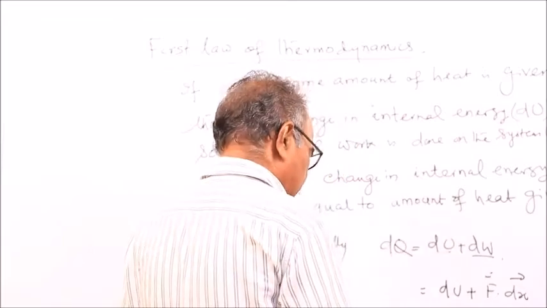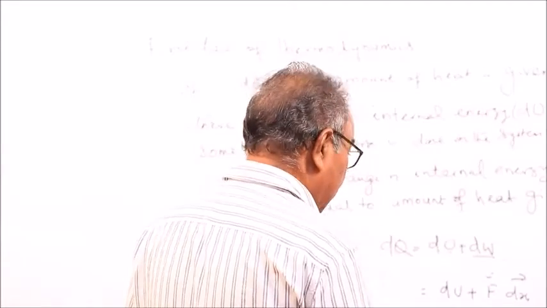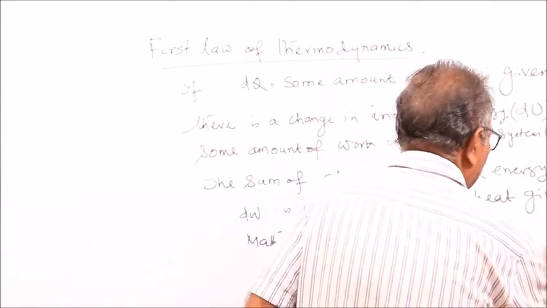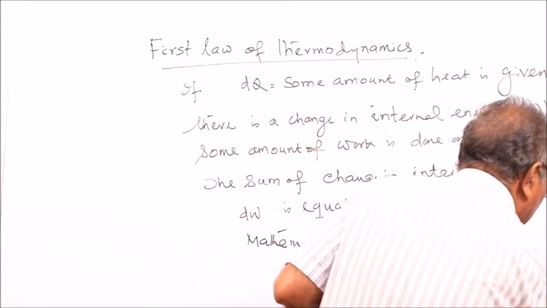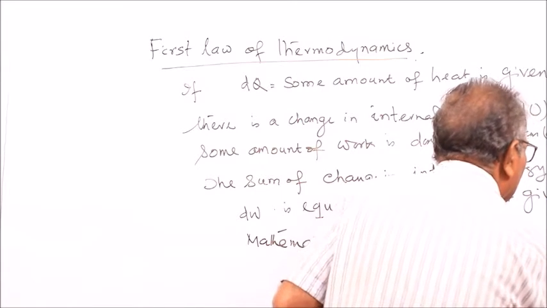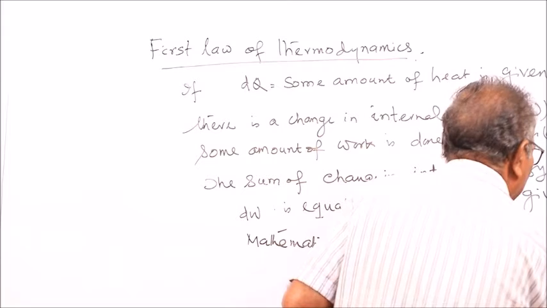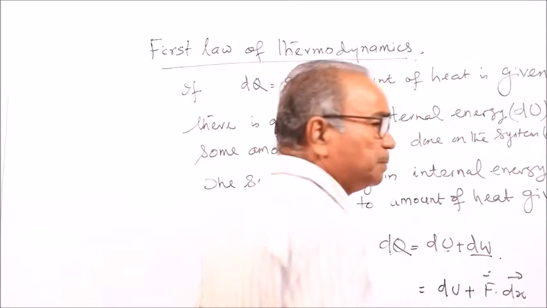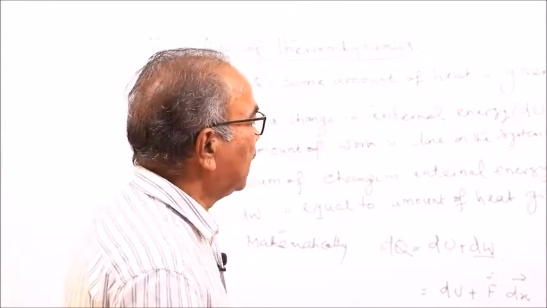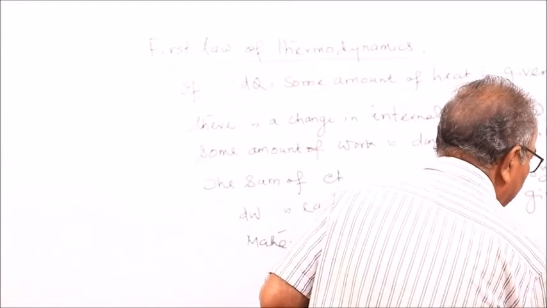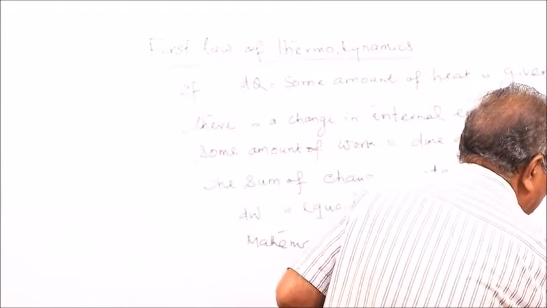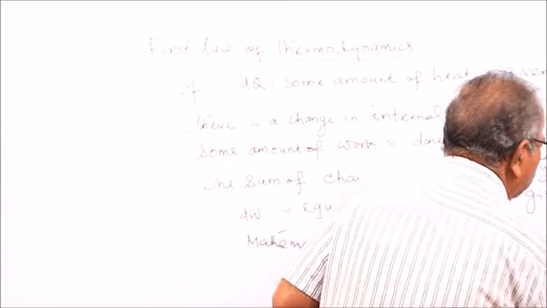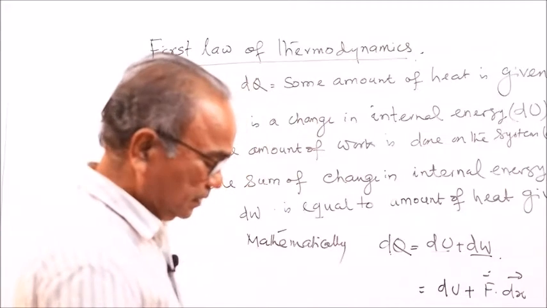Suppose you take a cylinder with a movable piston. This is an airtight piston, and here you have taken a gas, an ideal gas, inside the cylinder.